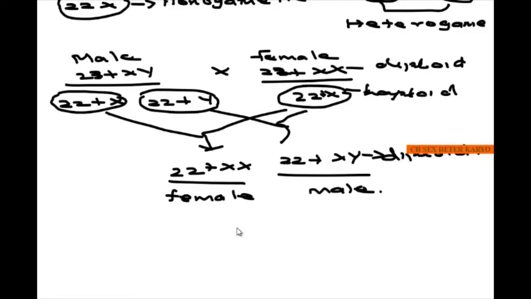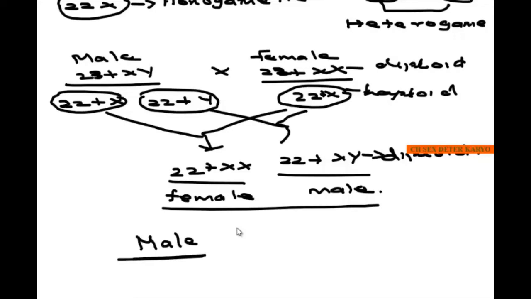So here the female is not a factor for sex determination, but the male is responsible for sex determination. Thank you.